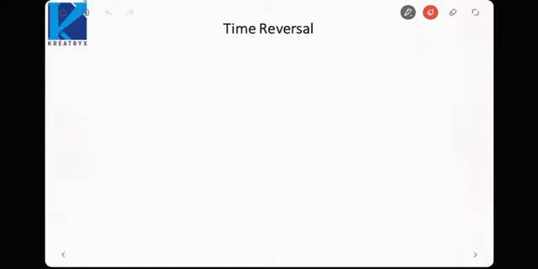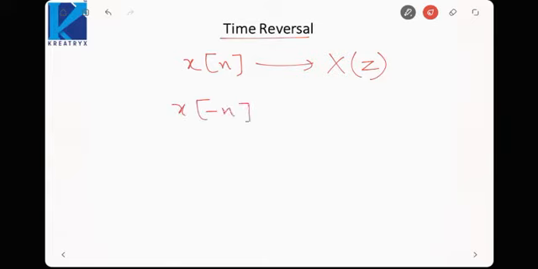Next property is called time reversal. If x[n] has a z transform of X(z), I know the z transform of the x[n] signal, and I want to know the z transform of the time reversed signal, that is x[-n]. The z transform of this would be X(z inverse). That is, z would be taken as reciprocal; z will be replaced by 1 by z.